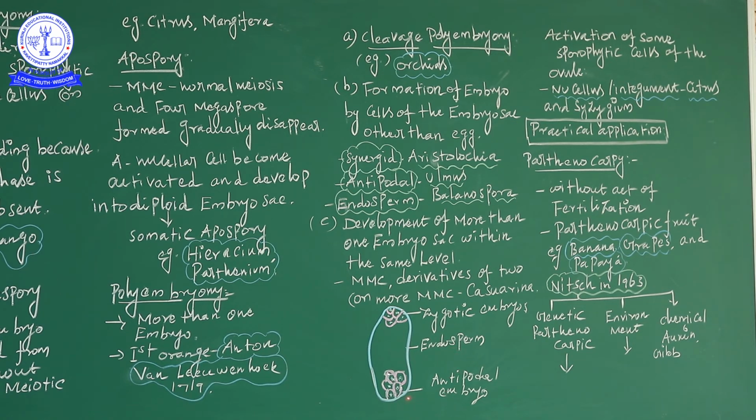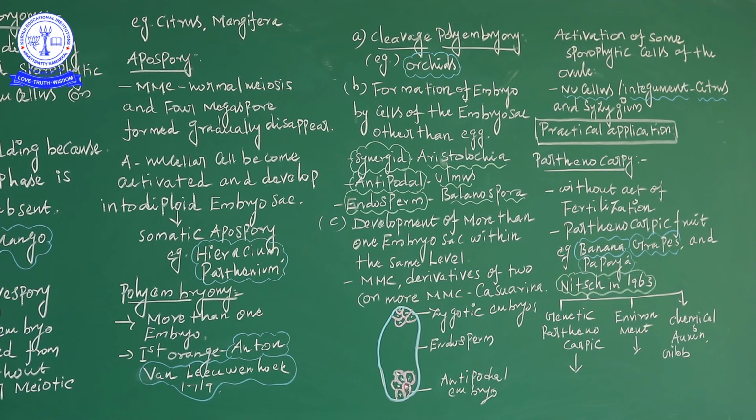And the next one, the antipodal cells of the embryo sac. Below this particle, three cells are present, and these are called the antipodal cells in the embryo sac. Naturally, the antipodal cells degenerate, providing nutrition to the developing embryo sac. The 7 cell and 8 nucleus condition is present in the polygonum embryo sac. Already I said the polygonum condition means 7 cells and 8 nuclei.